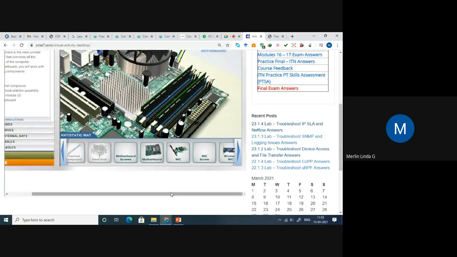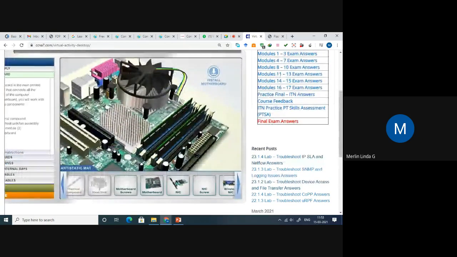Just a minute. So I think any accessing device we are not getting anything. I hope that is correct.